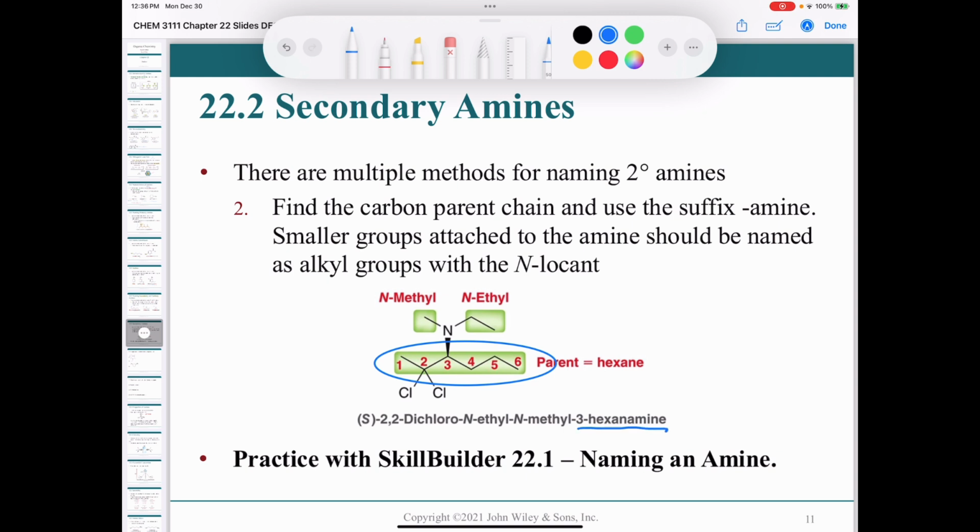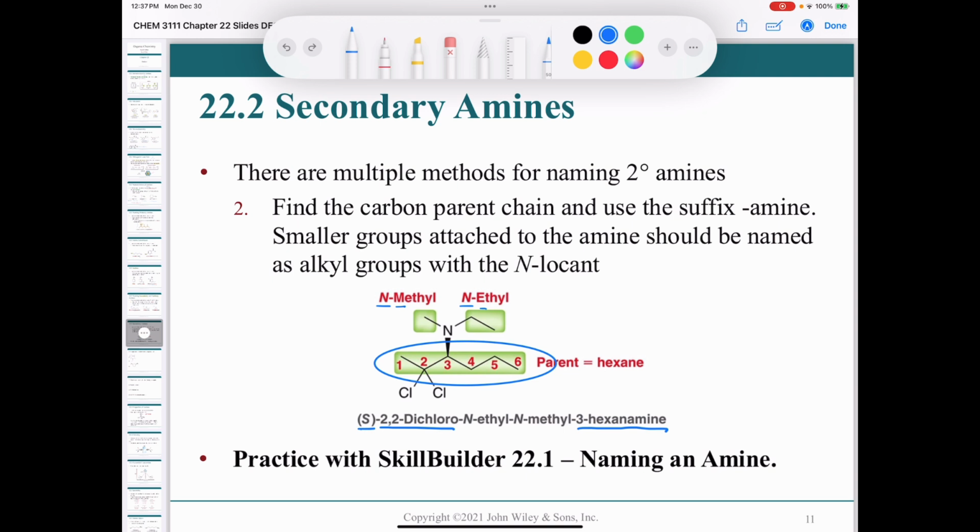We see there's a stereocenter here, so we can label that. We also have a couple of chlorines, so the 2,2-dichloro. Now, what do we do with the smaller alkyl groups? We've got a methyl group and an ethyl group. What you do is you put the letter N before them, so we have the N-methyl and then the N-ethyl. And that capital N, which is italicized when it's printed out like this, that denotes that the methyl group and the ethyl group are attached to the nitrogen.